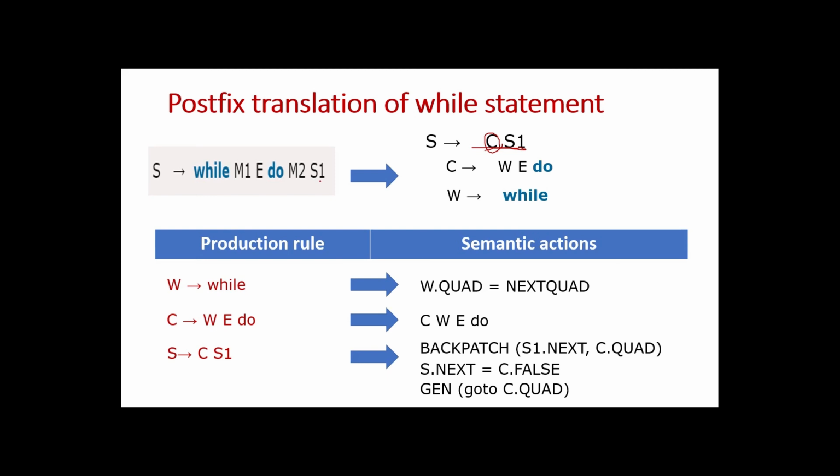So first we have to backpatch S1 dot next and C dot quad, all the statements within the C block. If it is false, S dot next will go to the statements that follow when C is false. C is nothing but a loop associated with an expression. So if C is false, the statements after this while block are noted down by this S dot next. After coming out of the loop, it has to generate the statements that come after that while block.